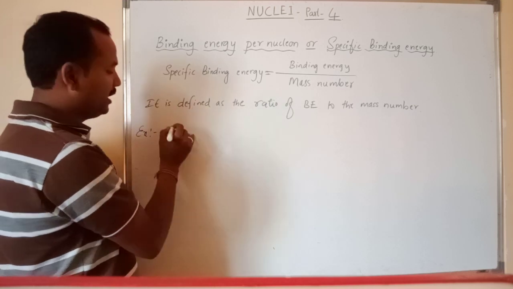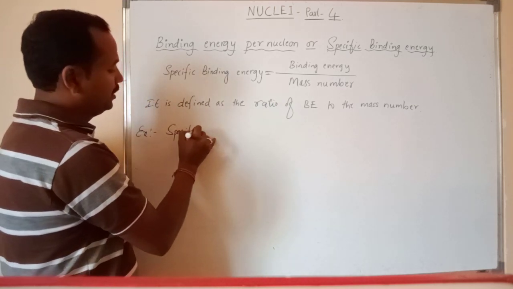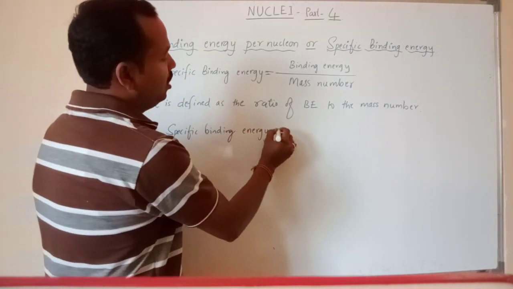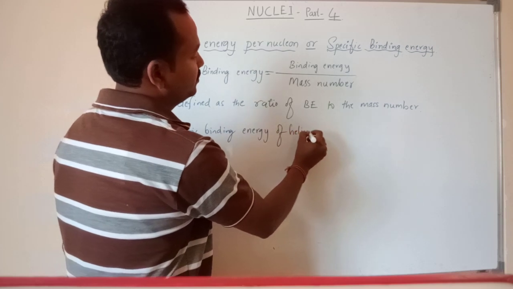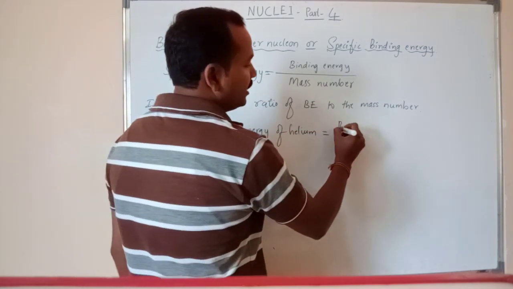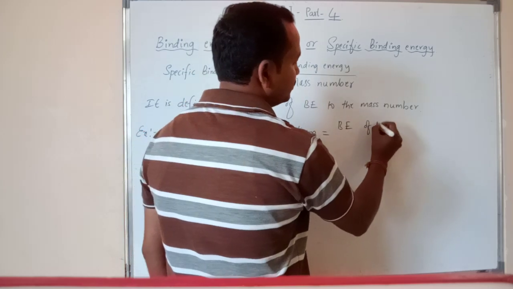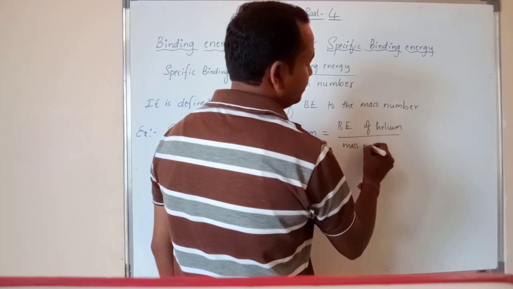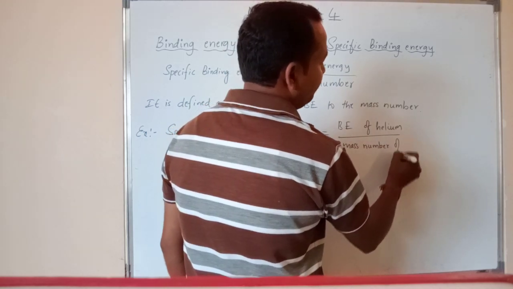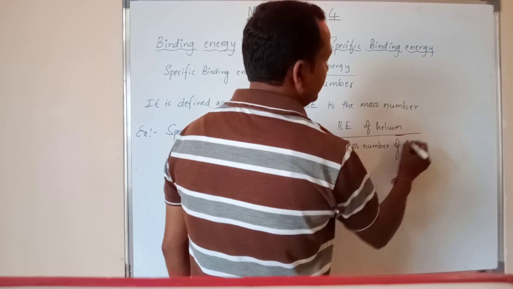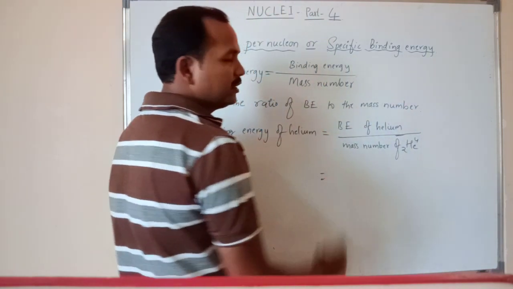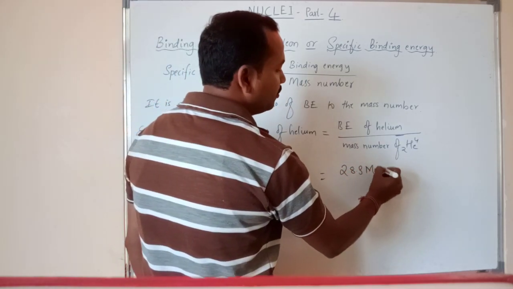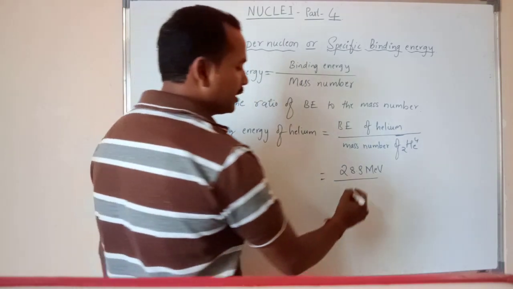Specific binding energy of the helium atom we will consider. Specific binding energy of helium is given by the binding energy of helium, first we have to write, and divided by its mass number, of helium, correct? So here the binding energy of helium, we know, is 28.3 million electron volt, and divided by the mass number of helium atom, that is 4.